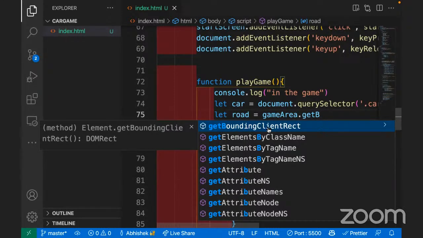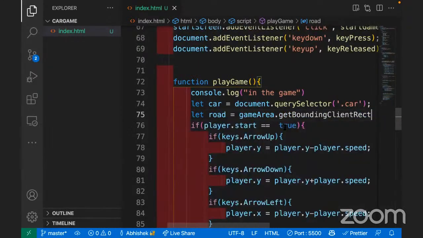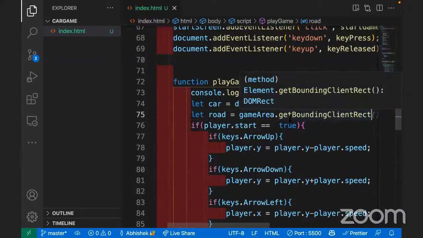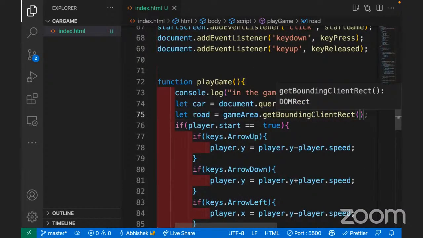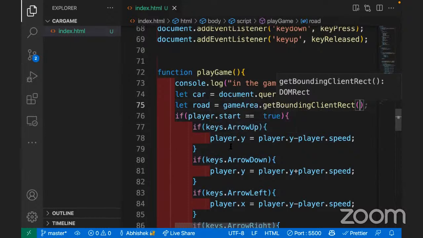I think it's getBoundingClientRect, right? I think this is the one. So basically, this helps you get the boundary of the element. What are the boundary coordinates? See, now when we are moving here, at this place we'll be writing the conditions.